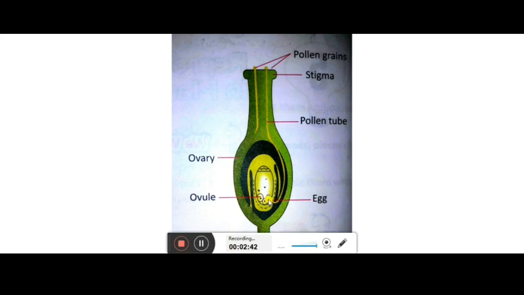Pollen is a male gamete and eggs are the female gamete. So here they will fuse with each other. The eggs will be fertilized, and then the zygote will be formed, a new cell, that is the zygote, formed with the fusion of male gamete with the female gamete inside the ovary.